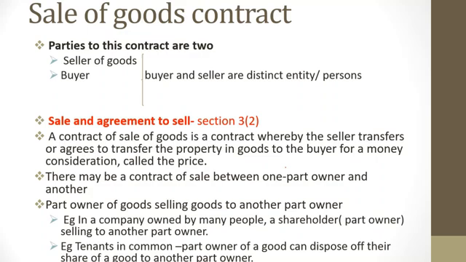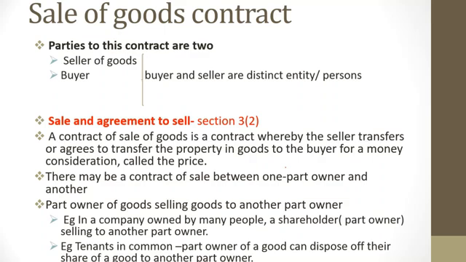Now, with that short background, today's video will focus on sale of goods. At this point, you should have downloaded the Sale of Goods Act of Kenya, Chapter 31, which is available online. With that act downloaded, under section 3(2), you will find a definition of a contract for sale of goods. This section provides that this is a contract where the seller transfers or agrees to transfer the property in the goods to the buyer for a money consideration called price.